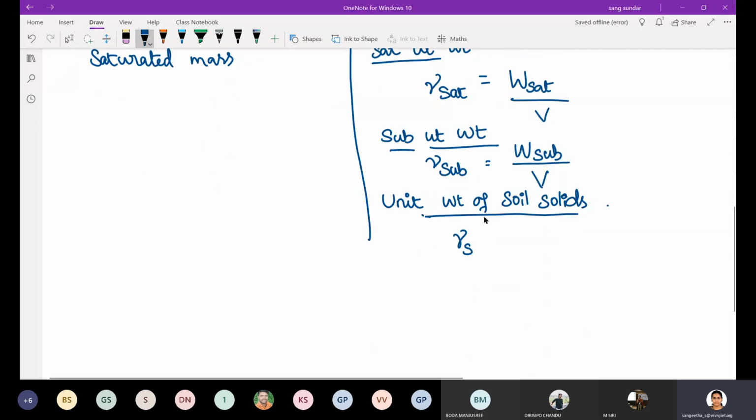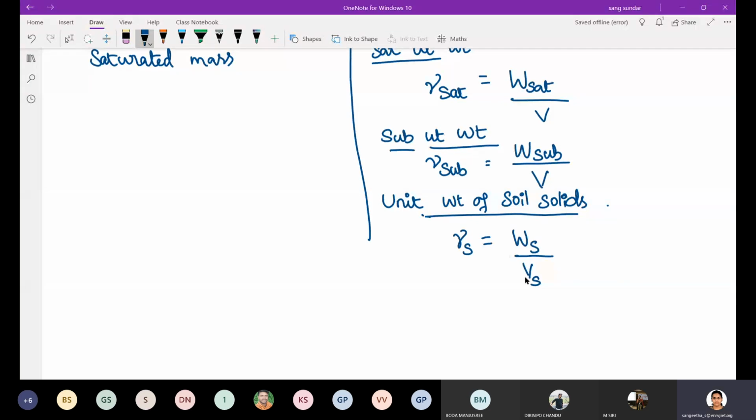Whereas in the case of the unit weight of soil solids, we consider the weight of dry soil as WS, and we divide it by the volume of only the soil.